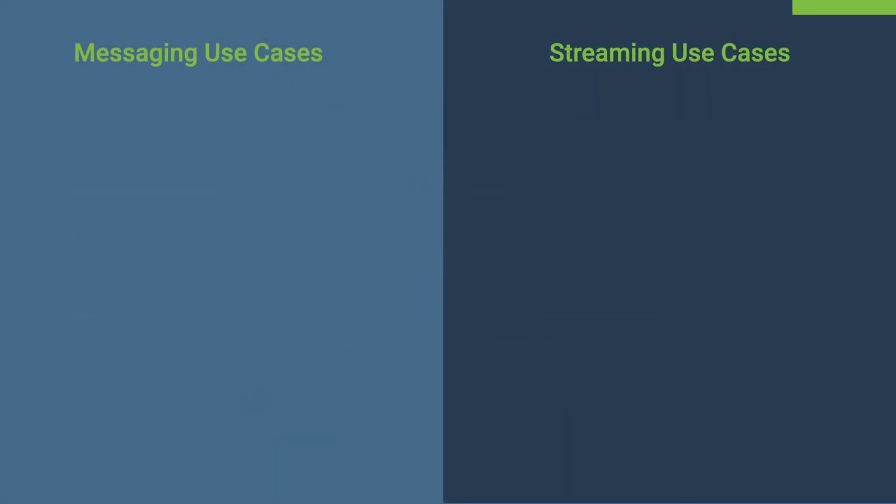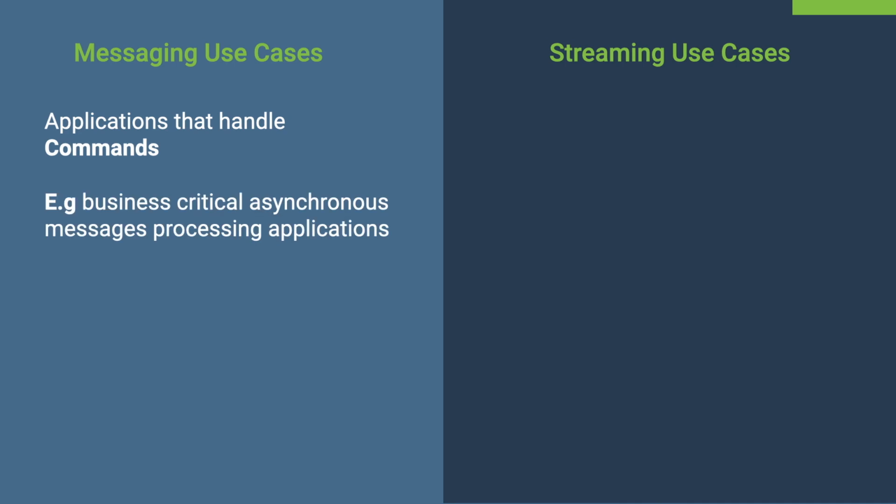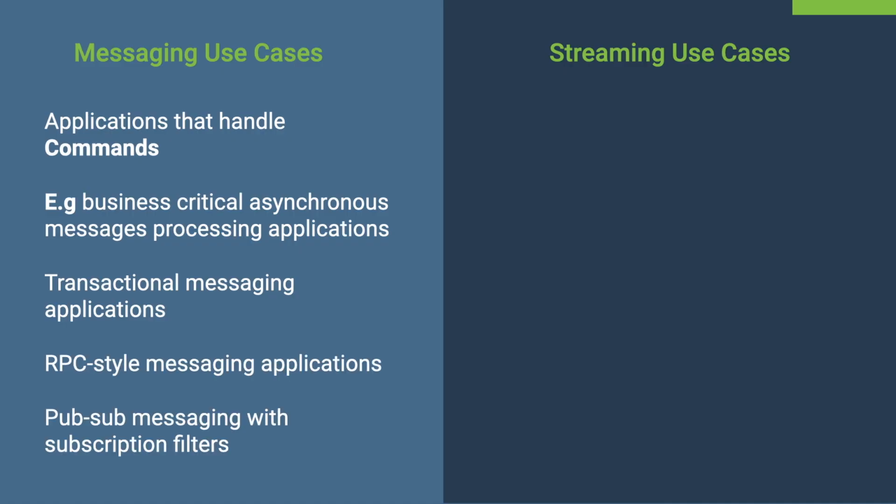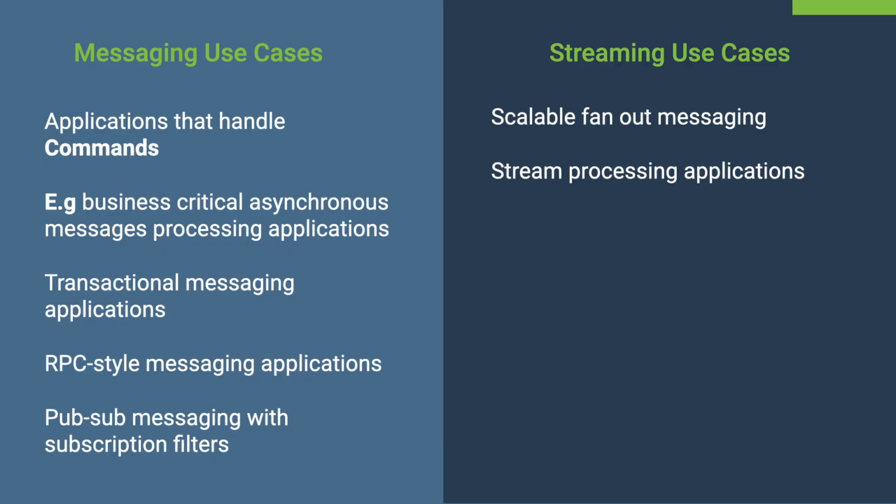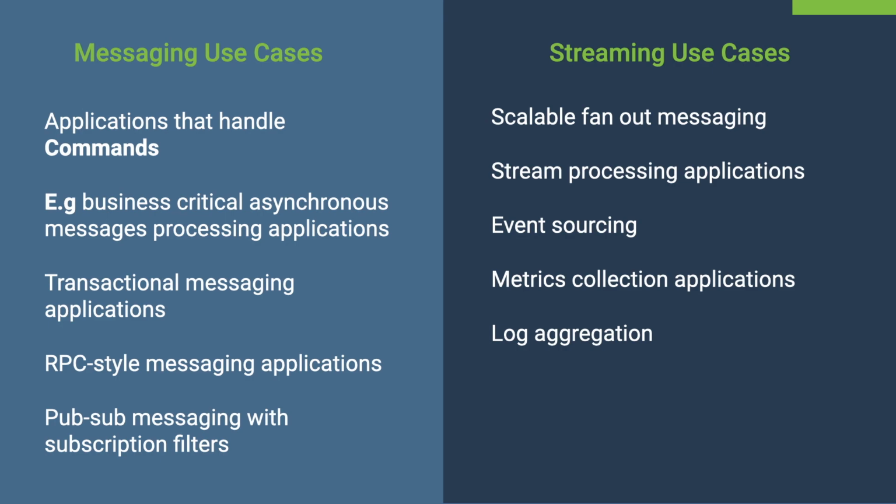Before we wrap up our discussion, let's list down some popular use cases for each technology. Messaging is better suited for applications that handle commands, which are business critical and exactly once processing is essential. Also, transactional messaging applications, RPC style messaging applications, and PubSub messaging with subscription filters are some other examples. Streaming is a good fit for highly scalable fan-out messaging where you have millions of subscribers. Also, stream processing, event sourcing, metrics collection, and log aggregation are some other well-known use cases.